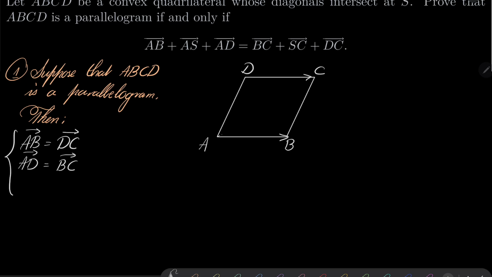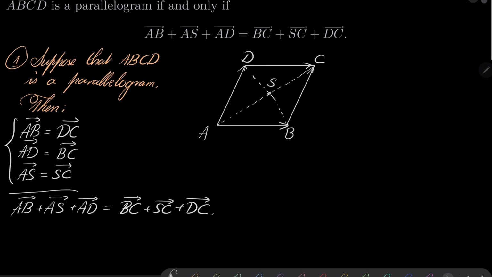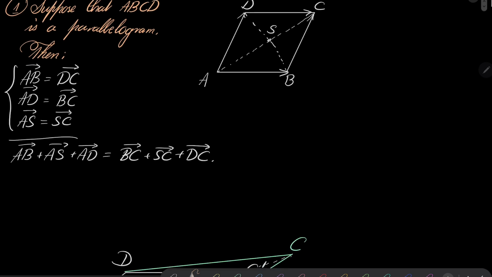And finally, if we draw the diagonals, well, S is in the middle of segment AC, so vector AS equals vector SC, which after addition gives us vector AB plus vector AS plus vector AD equals vector BC plus SC plus DC. So it's the end of the proof in this direction.